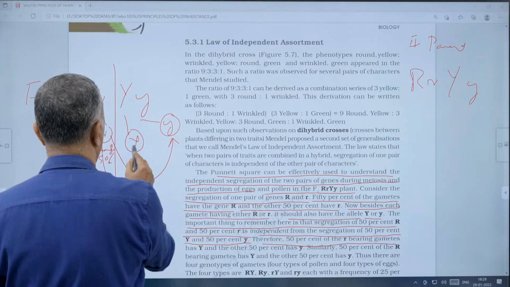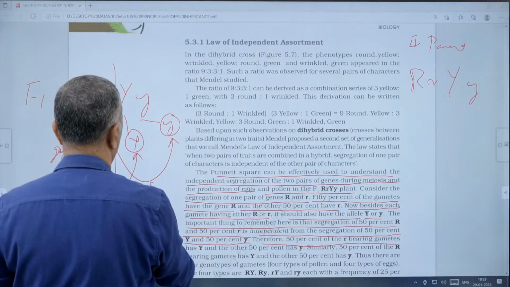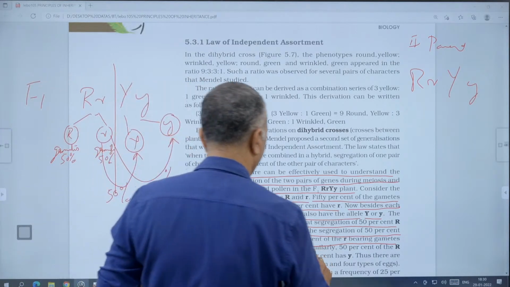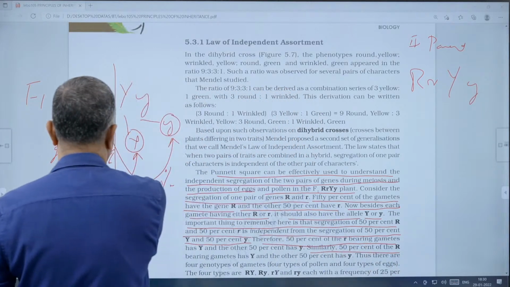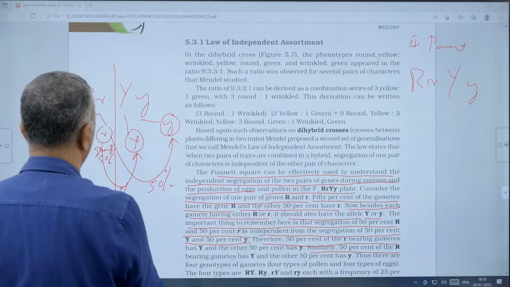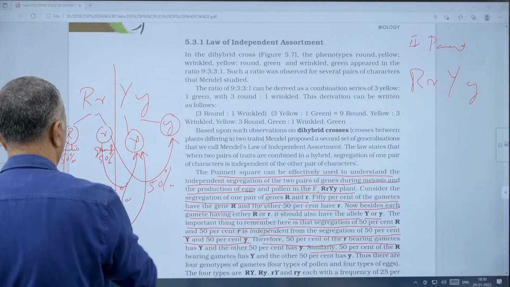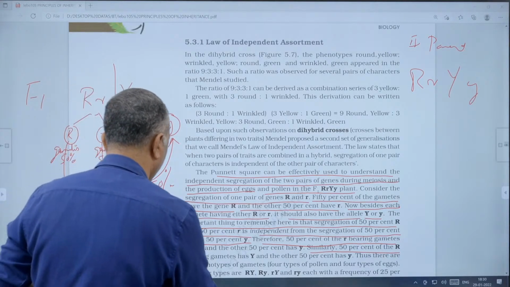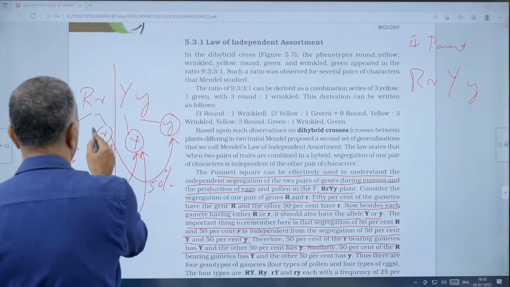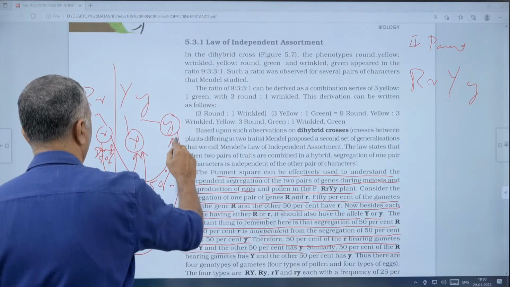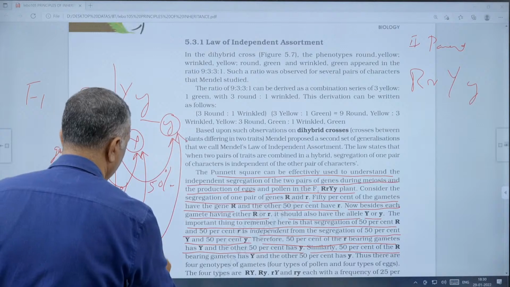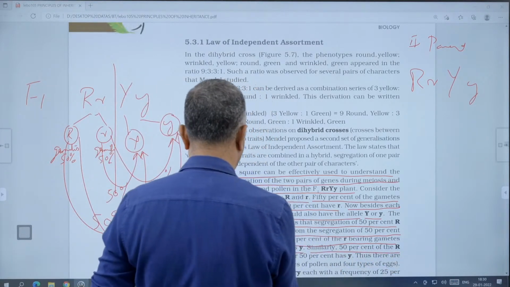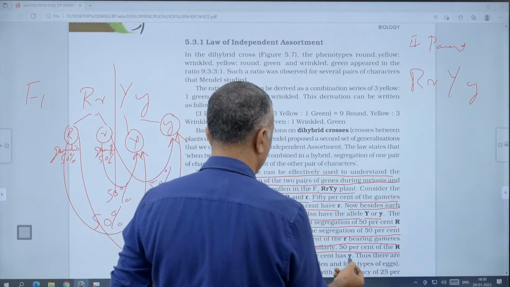Small r with capital Y 50%, small r with small y 50%. Then similarly, 50% of the capital R bearing gametes have capital Y, and the other 50% have small y.